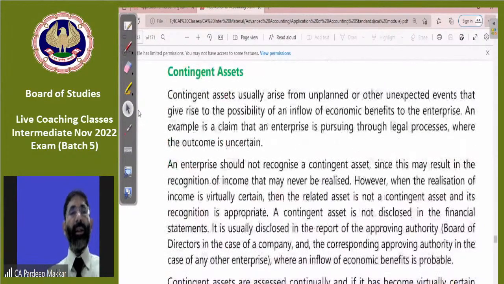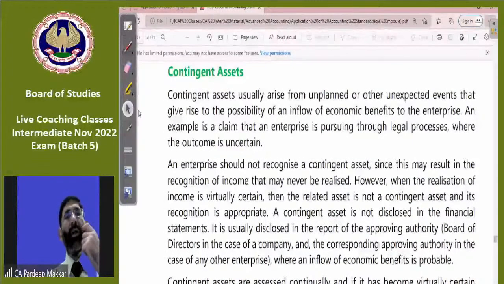What is contingent asset? What is contingent asset, beta? That is already discussed. Any asset which results into... yes, tell me, what is contingent asset?